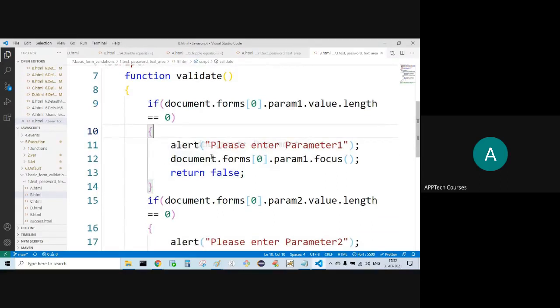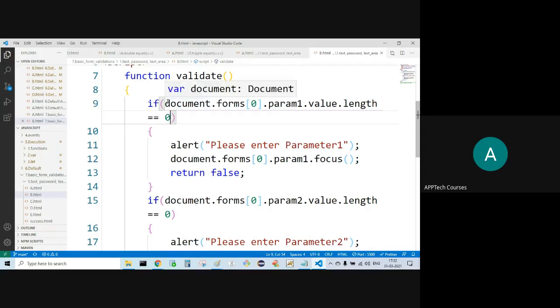Now document is the object for this whole HTML. Forms of 0, we have the forms of 0. Param 1 is the member in the forms of 0. Dot focus. If and only if it is returning true, enter the body: please enter the parameter 1. If I click on OK, what happens? The focus will be coming to the parameter 1 field. The cursor will be blinking on the parameter 1 field. Then returning false.